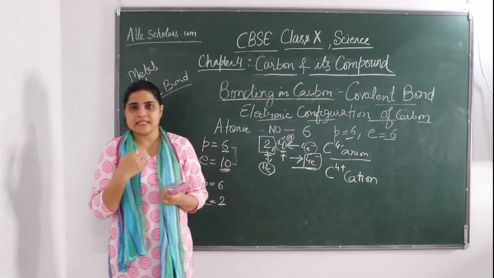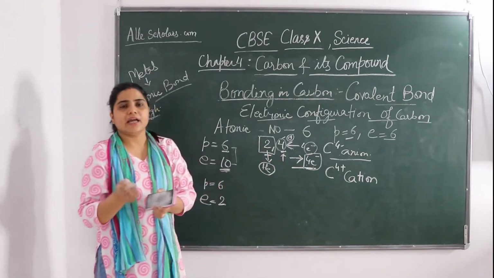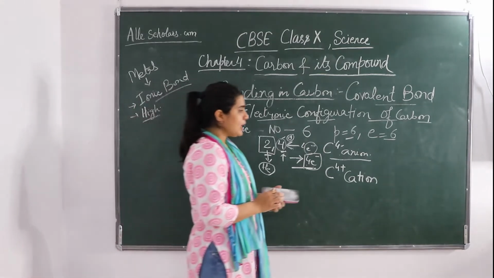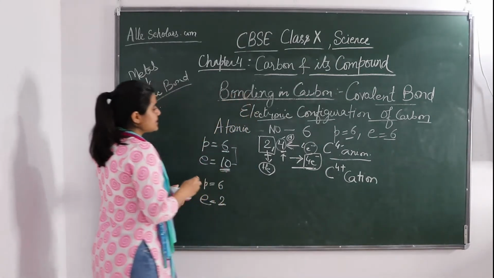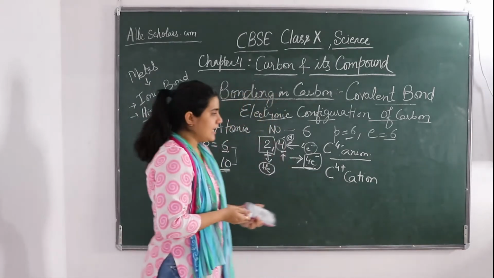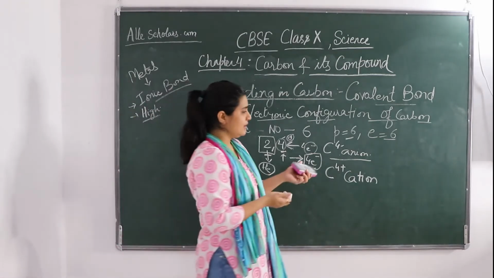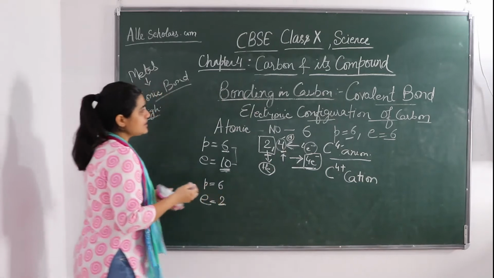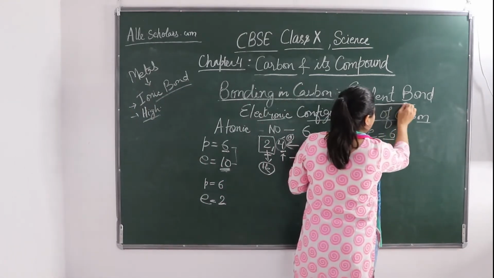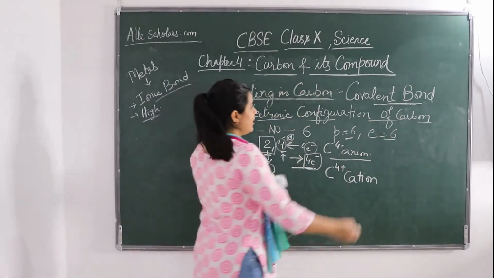It can complete its octet, and there can be a bonding also. Okay, so to overcome this problem, the carbon shares its valence electrons with other atoms or carbons or atoms of other elements, and such sharing of electrons of atoms is which type of bond?